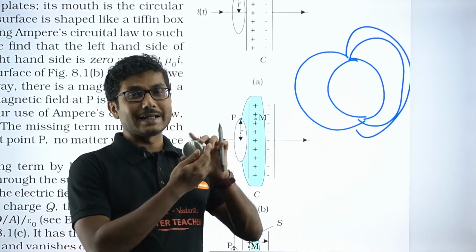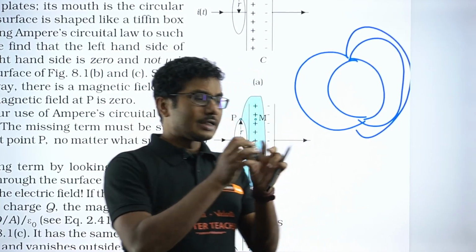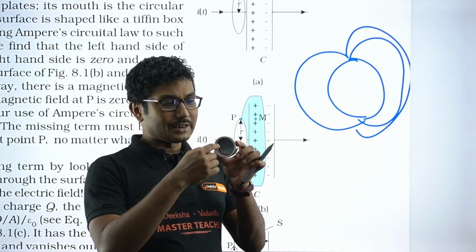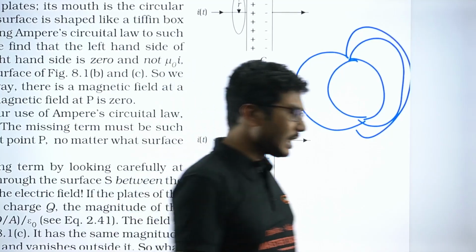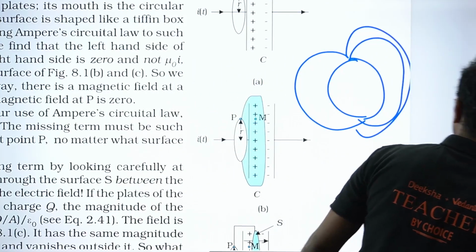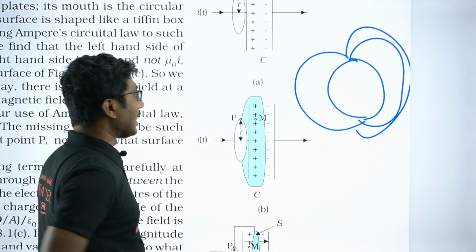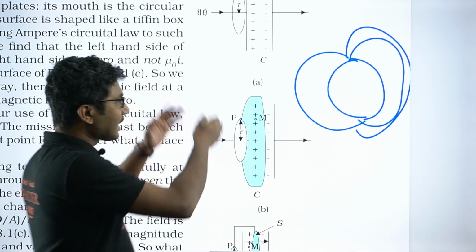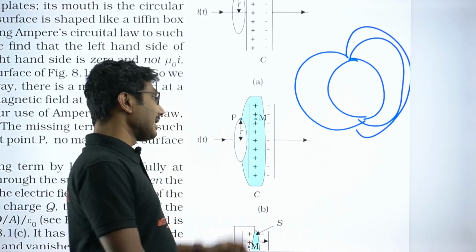Now in the second case he considered the other side of the cap. Same circular area, same circle, but instead of this face, he considers the opposite face. Now in this shape there is no current passing through it, right? This is a capacitor, so in between the capacitor, charges are not flowing like a current.